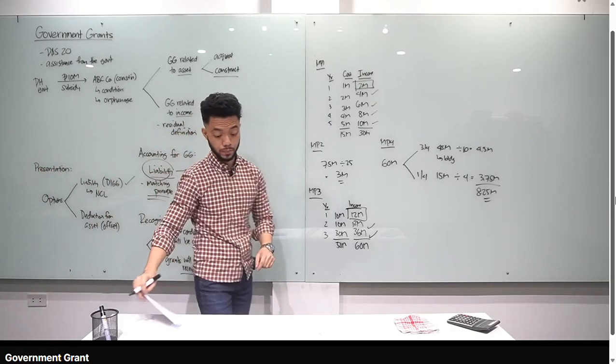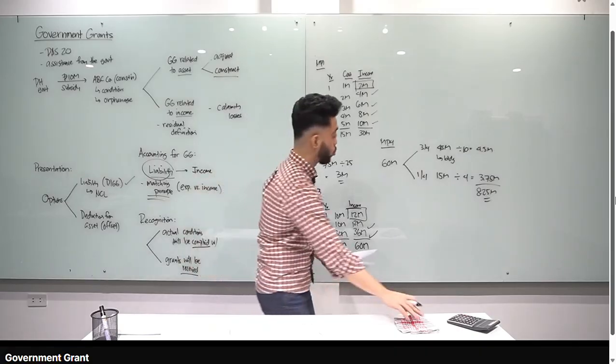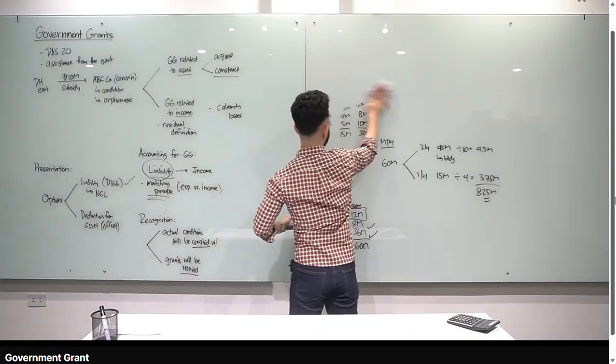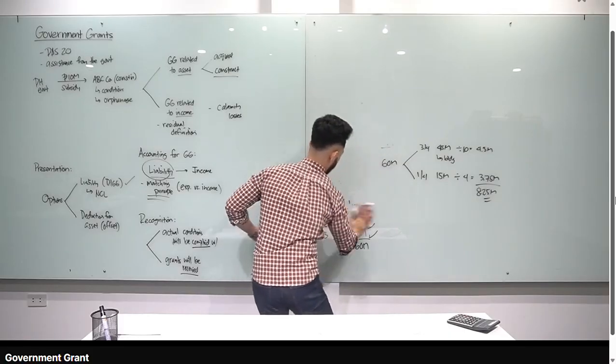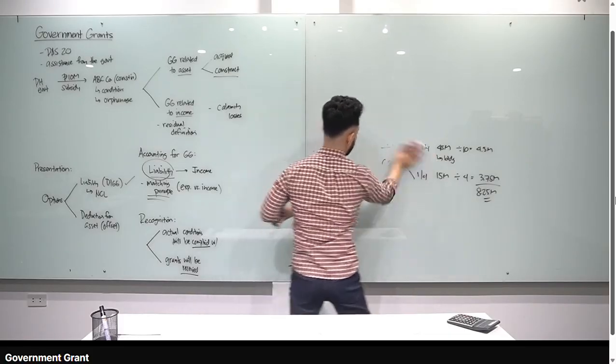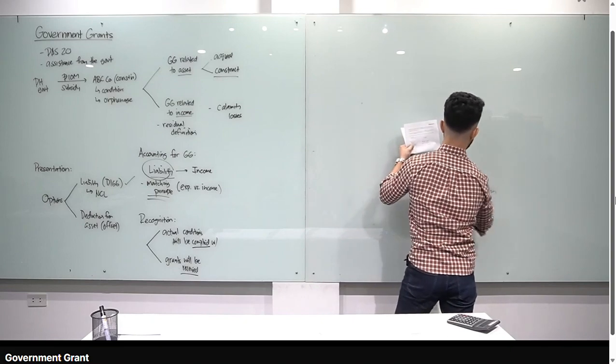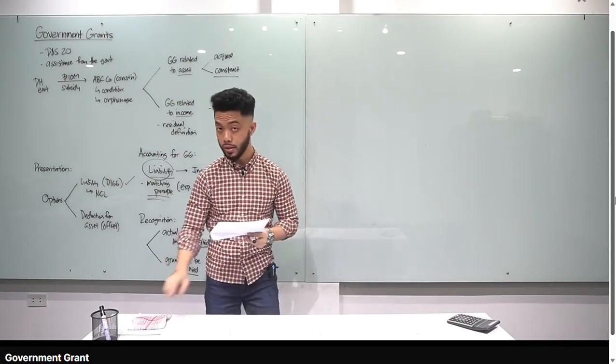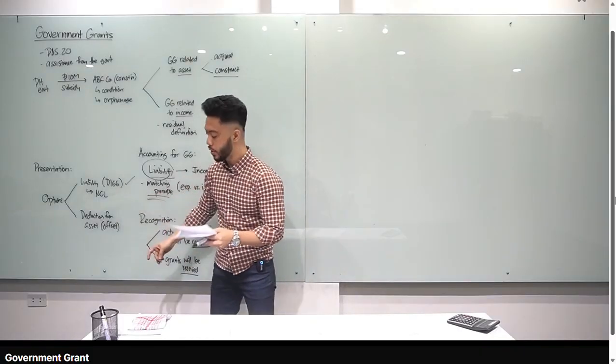Okay, let's go to illustrative example number 2. Okay, so muna class, pakita ko sa inyo kung paano yung another way of presentation. Okay, so let's read the given. Tingnan natin yung requirement. Requirement is prepare the journal entries for the year, assuming the grant is accounted for as deferred income, yun yung DIGG, liability, and deduction from asset.